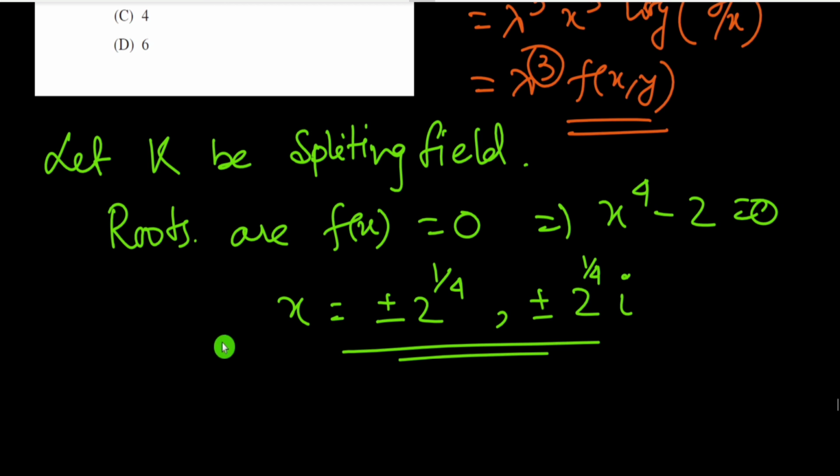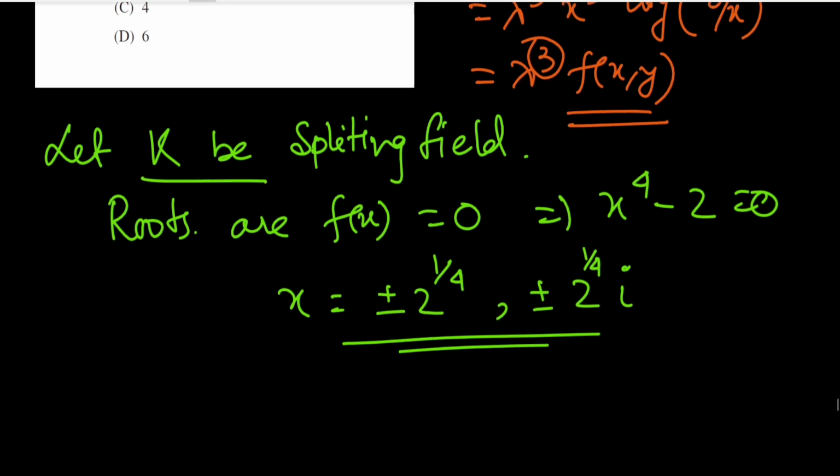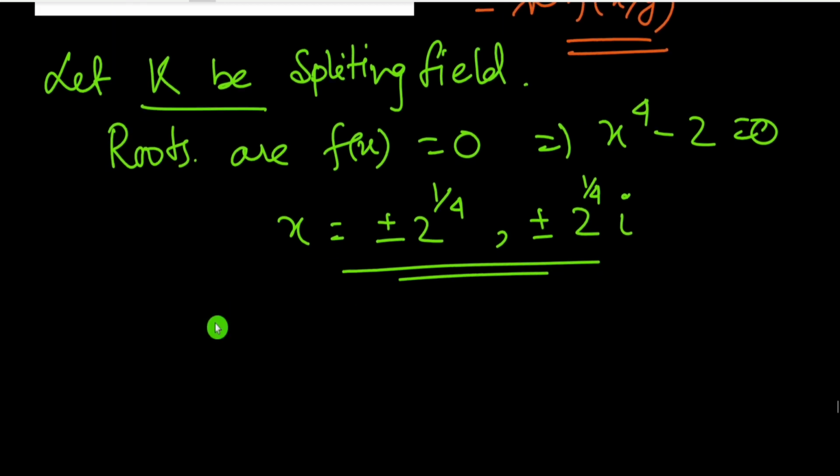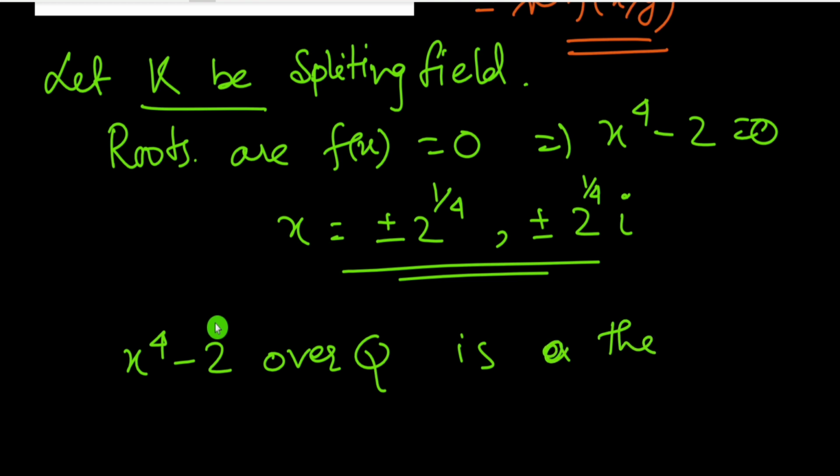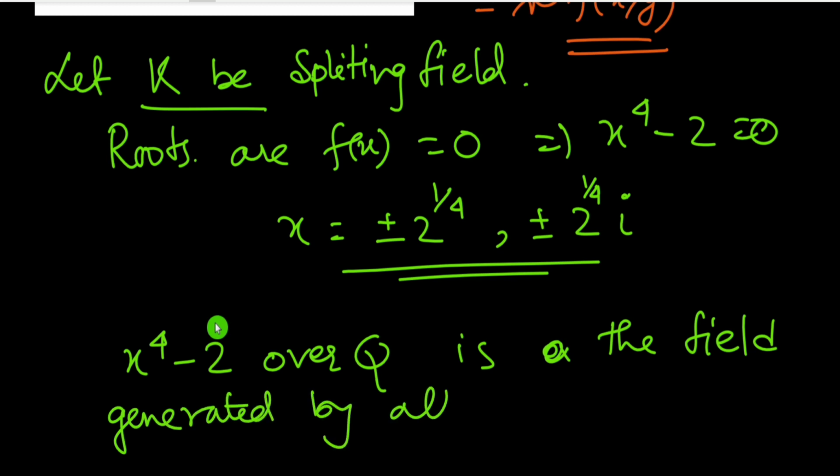Since K is a splitting field, the splitting field K of x to the power 4 minus 2 over Q is the field generated by all the roots of the polynomial.